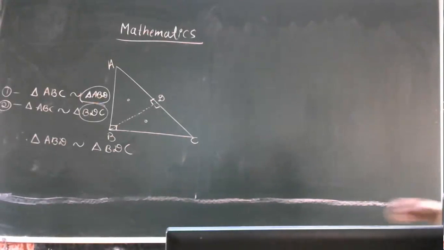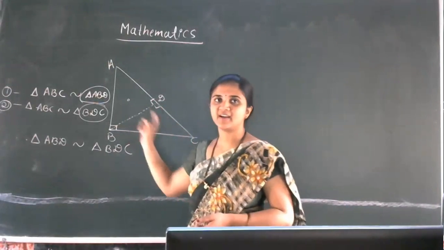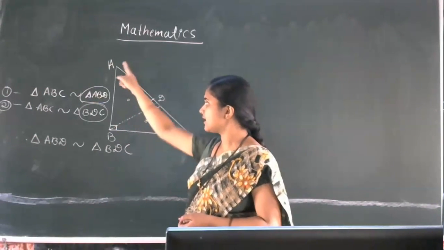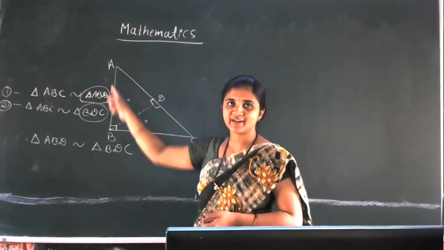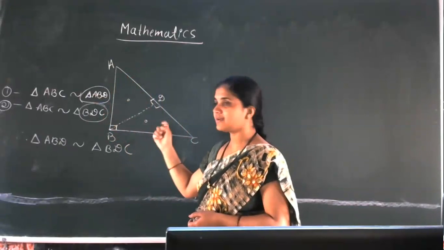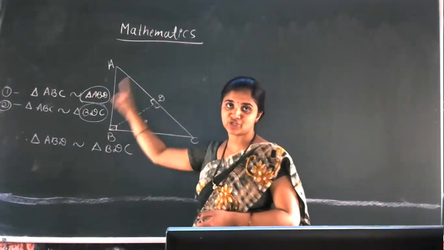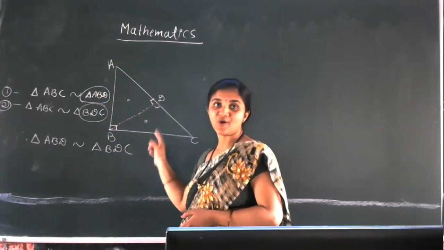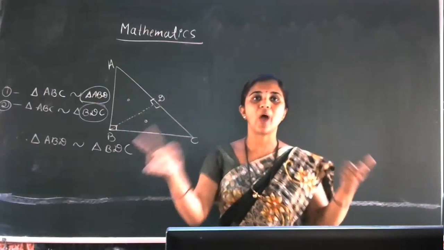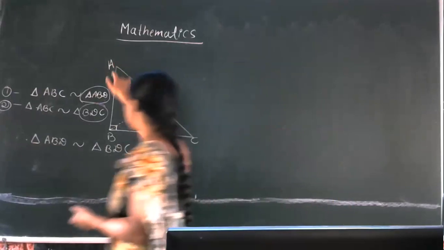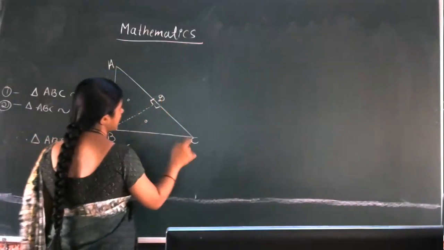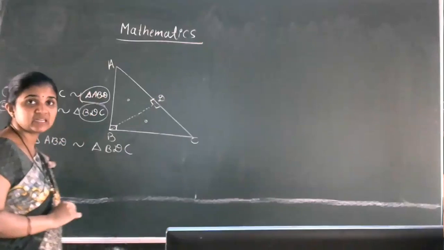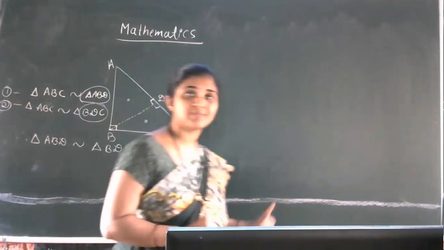See, so you are observing these two triangles, no? This first triangle is similar to the original triangle ABC, and the second triangle is also similar to the original triangle ABC, and these two triangles are also similar to one another. So this triangle ABD is similar to triangle BCD. Is that clear, students? ABD is also similar to BCD.